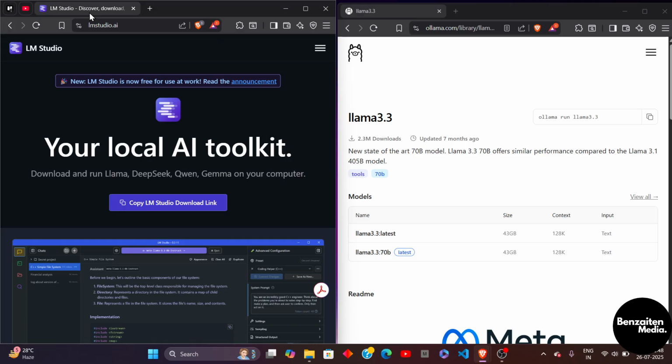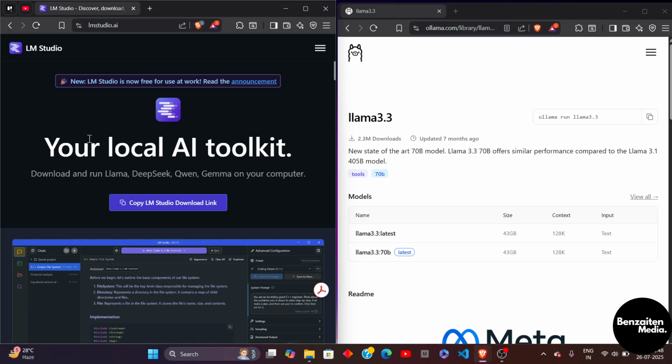In this video, I'm going to compare two of the softwares which are LM Studio and Ollama. So, both can let you run large language models directly on your device. No cloud, no API, no data leaks. But which one should you choose? Let's break it down. So first, let's discuss what are they.